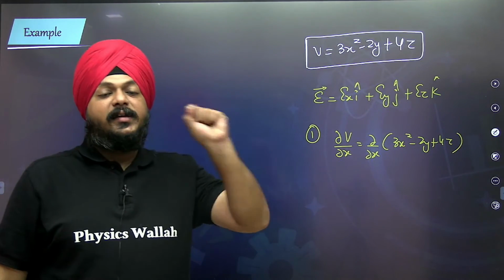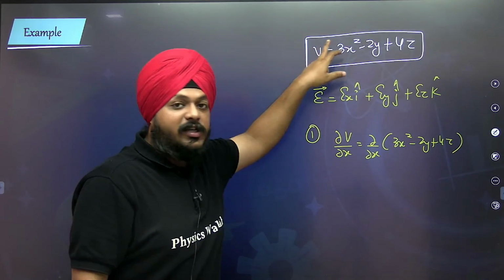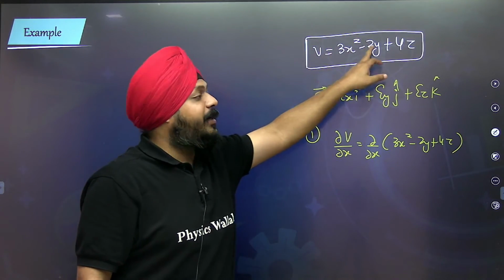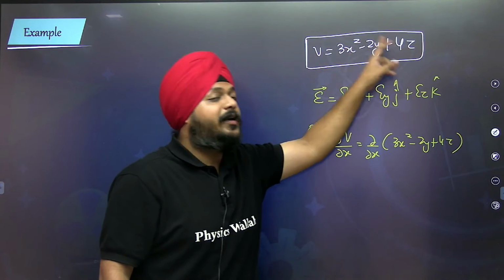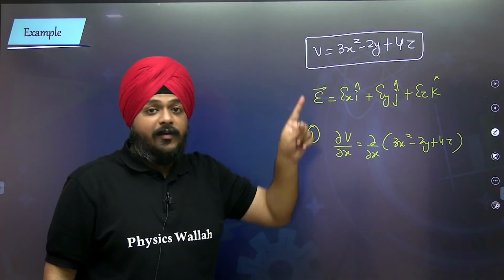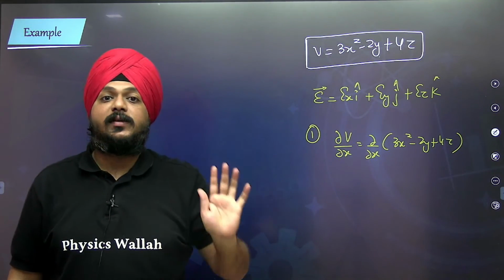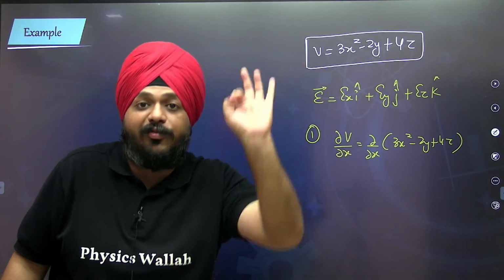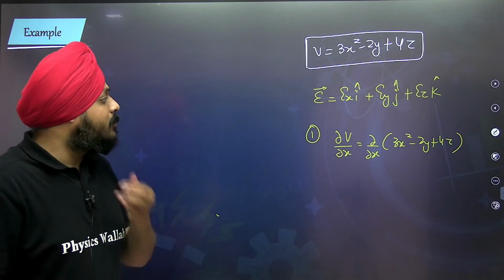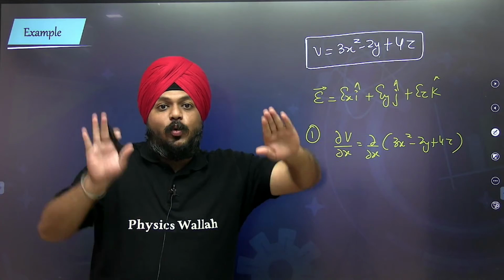There is a slight difference between partial differentiation and differentiation. If we differentiate normally, the chain rule is applied: we can differentiate y with respect to x, and z with respect to x, using the chain rule. But whenever this del symbol is there, it means we have to do partial differentiation. Generally for conservative fields, partial differentiation needs to be done. In partial differentiation, no chain rule is there.